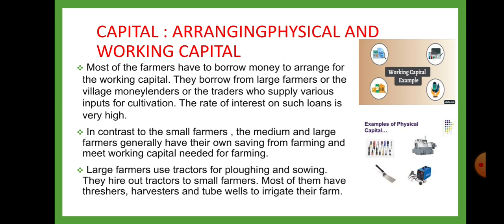In contrast to the small farmers, the medium and large farmers generally have their own savings from farming and meet the working capital needed for farming. Large farmers use tractors for plowing and sowing. They hire out tractors to small farmers. Most of them have threshers, harvesters, and tube wells to irrigate their farms.